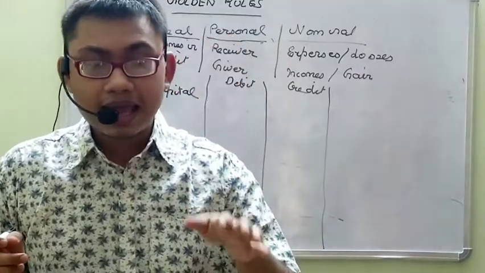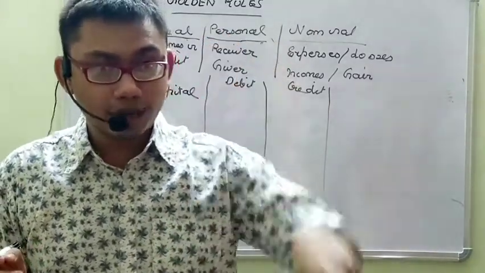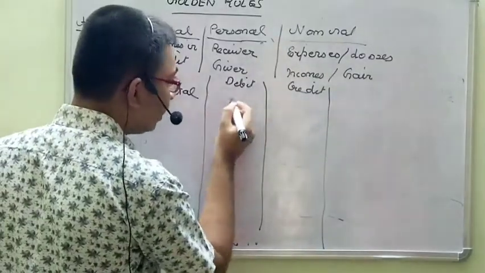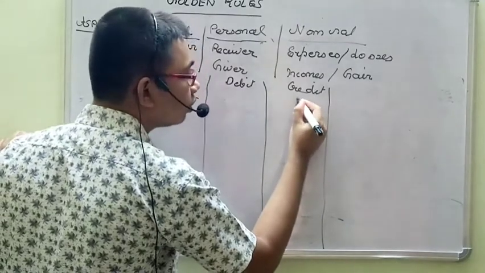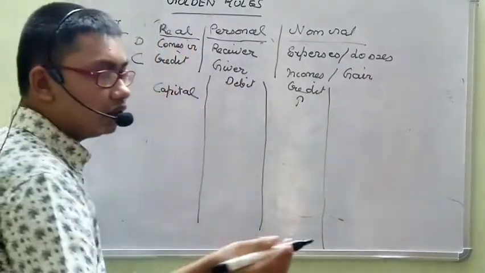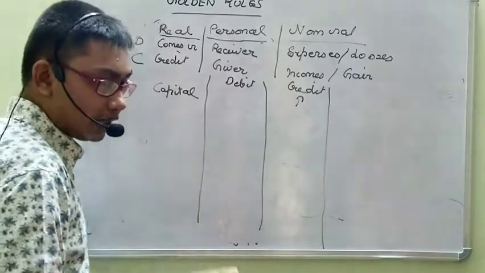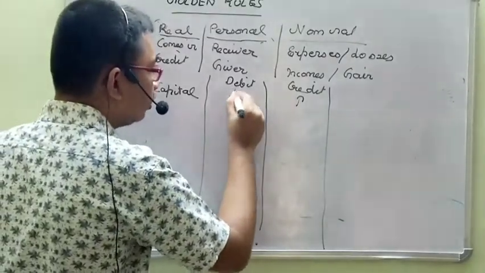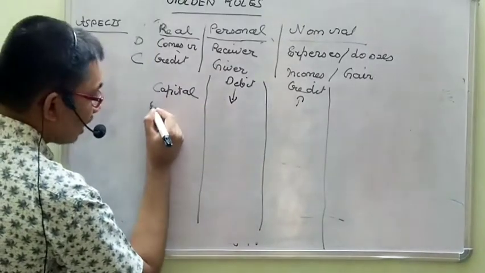This owner is not a thing, it is a person. He is giving us, so that will be credit. Whenever capital comes in, it will be credit. Whenever capital goes up, it will be credit. Whenever the owner withdraws capital from his contribution, this will be debited. This is capital.